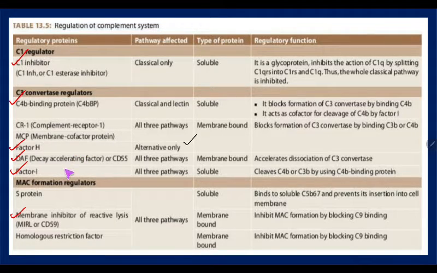So factor H and I, and then decay accelerating factor, are regulatory proteins. Next are the membrane complex forming regulators. One is S protein, and next is membrane inhibitor of reactive lysis, that is MIRL or CD59. This is actually important. And then comes homologous restriction factor.